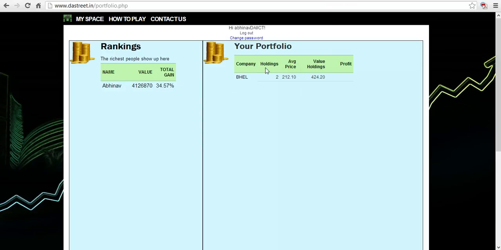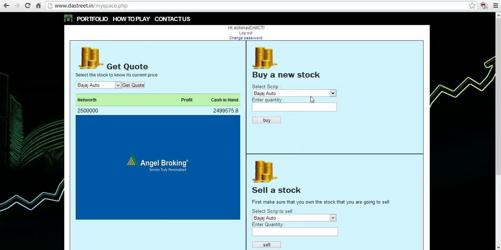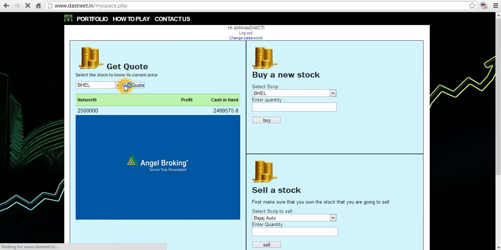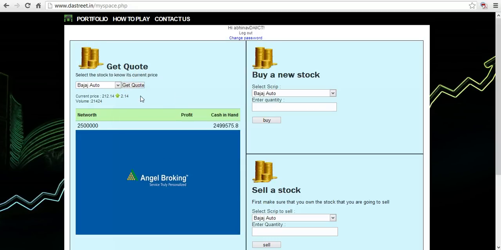Like this with BHEL, I'll purchase another share. Go to MySpace, again purchase BHEL, and now see the market price of BHEL. Get quote, it's 2.14 rupees. It will not change much because I'm just demonstrating and no other person is trading right now. So I purchase 100 more shares. Buy. This time I'll let the page redirect itself.